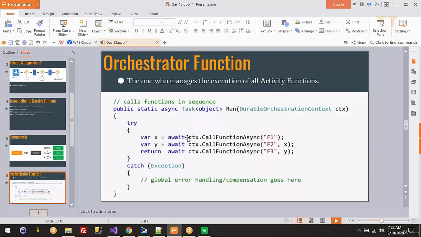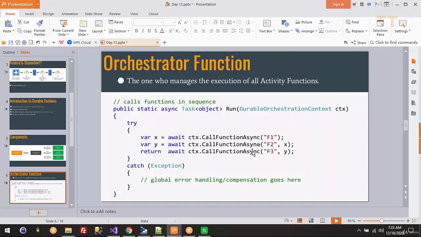After that starts, the first thing we are doing is calling function F1, and we are storing the result into X. Then we are calling F2, passing the result of F1 as X to the second function, and whatever result we get from the second function we store into Y, and we pass that Y into the third function.